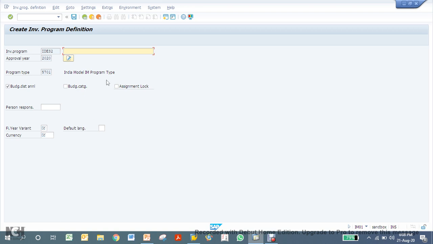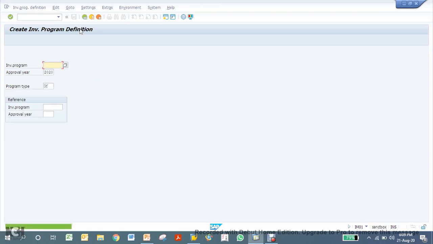Here you can define your investment program. So I'll say investment program for IDES, and fiscal year variant. This variant should match with your company code variant. My company code variant is V3 and my company code currency is INR. So enter that and then save it. So I have got this IDES 2 investment program created.